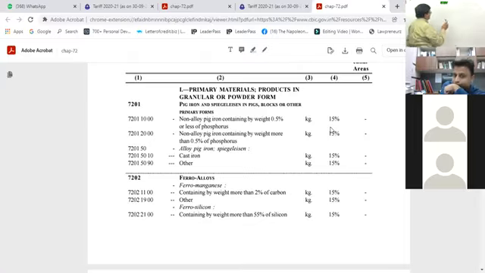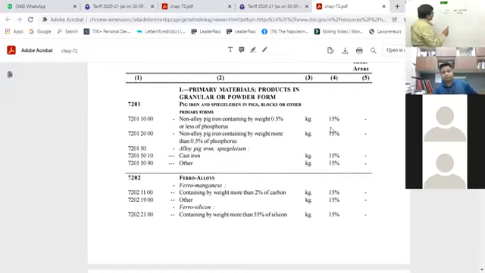It says 15%. Right. This 15% of what? When it says percentage, this means this is the assessable value. This is ad valorem duty, right?